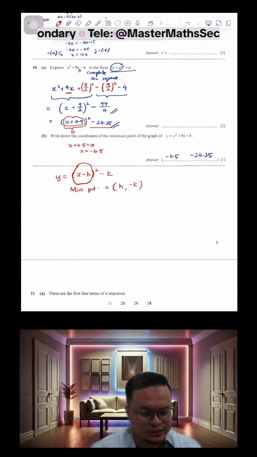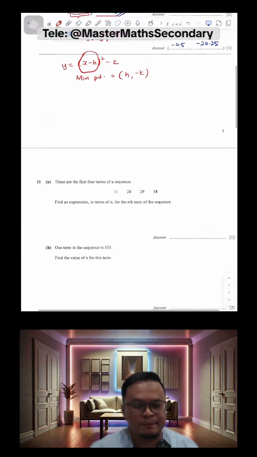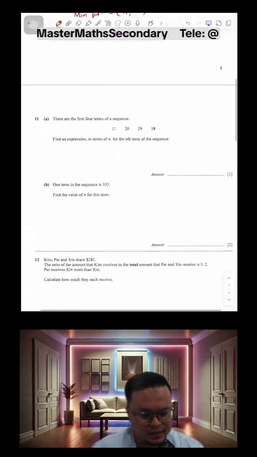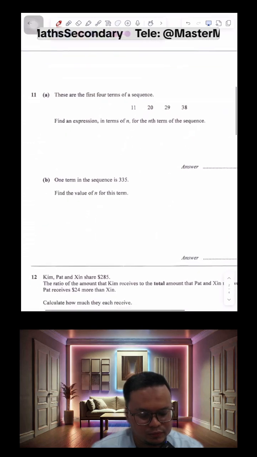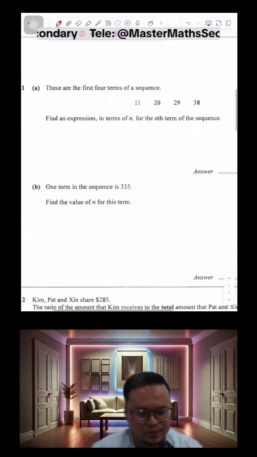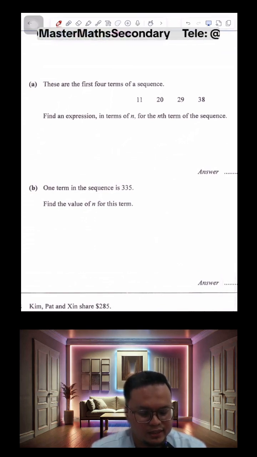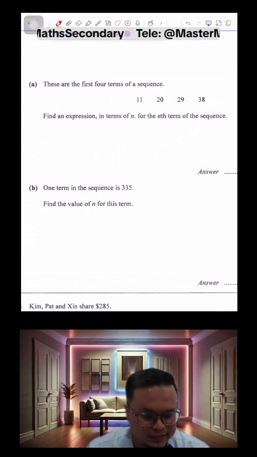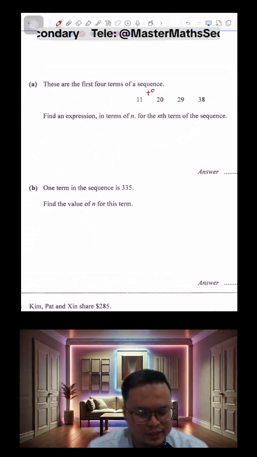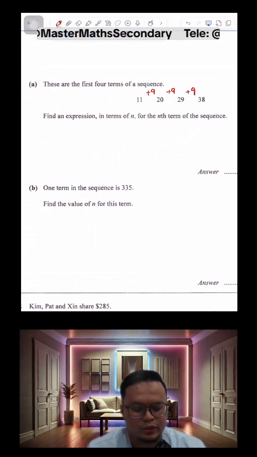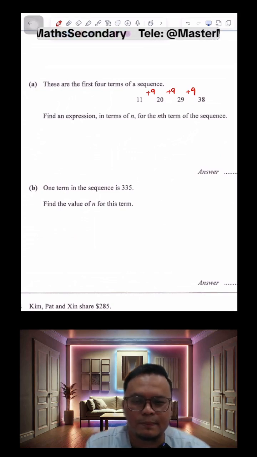Alright, so let's look at the next question. Let's look at 11a. This is a patterns or sequence problem, whereby you have a constant difference. Those of you in JC might learn this as arithmetic progression. This is plus 9, plus 9, plus 9. There's a constant difference going from one term to another.